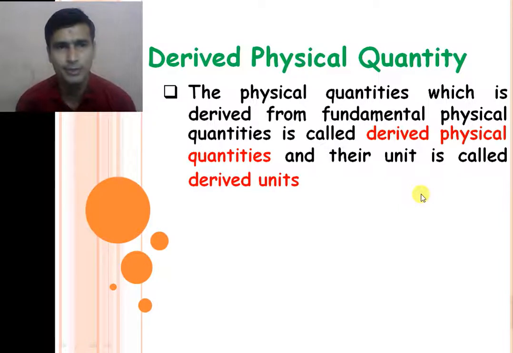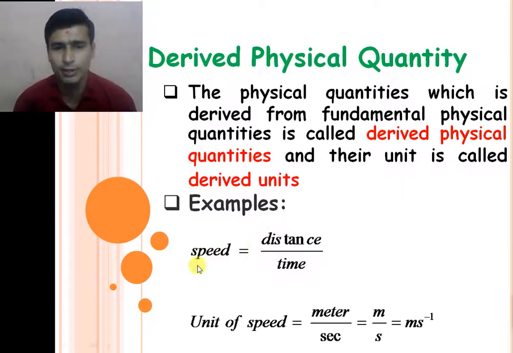So except these 7 fundamental physical quantities and 3 supplementary physical quantities, all other physical quantities are derived physical quantities, right? So let us derive some units of the derived physical quantities. For example, suppose we want to calculate the speed. To calculate the speed of an object, we need the distance and the time. So speed is a derived physical quantity which depends on the distance and the time, so the unit of the speed is a derived unit.